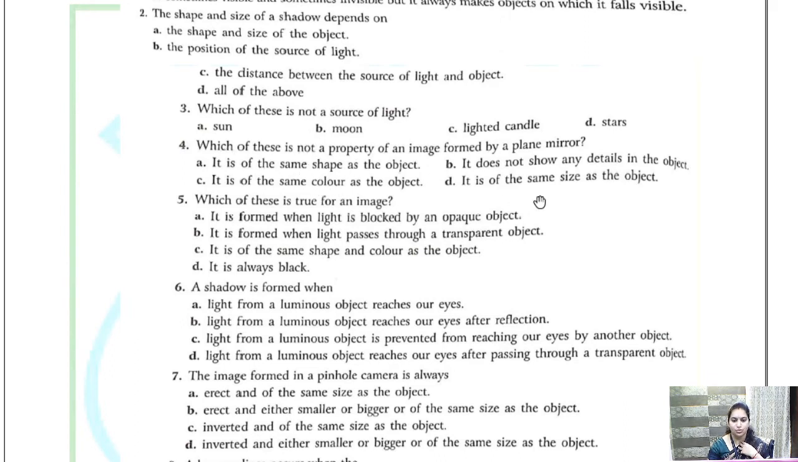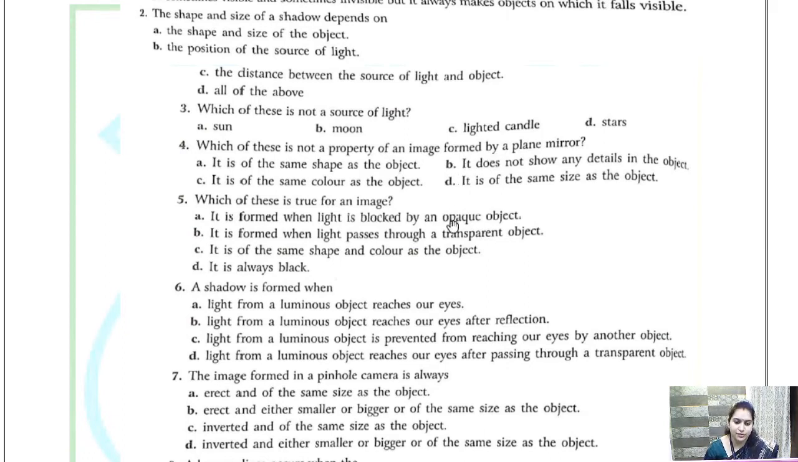B. It does not show any detail of the object. It does show the detail of the object. C, it is of same color as the object. True. D, it is of same size as the object. True. So what is wrong? B is wrong. Okay. So what is the correct option? B. Okay. So I hope you know this.